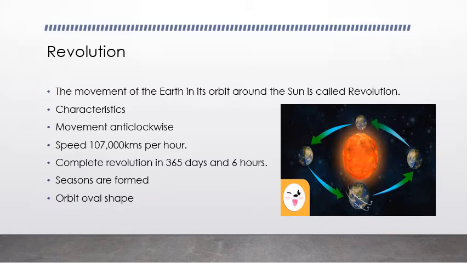A complete revolution is 365 days and 6 hours. Due to the revolution of the Earth, seasons are formed. The shape of this orbit is oval, like an egg.